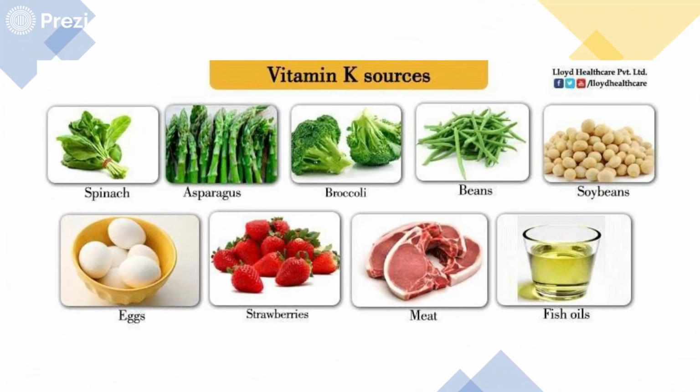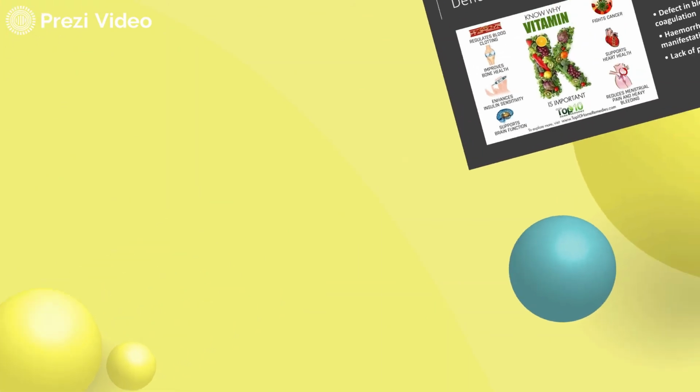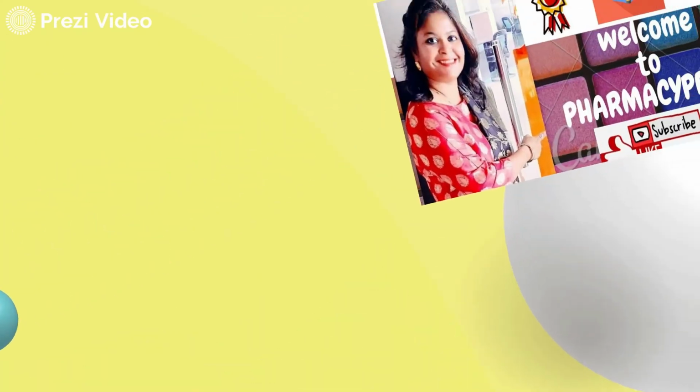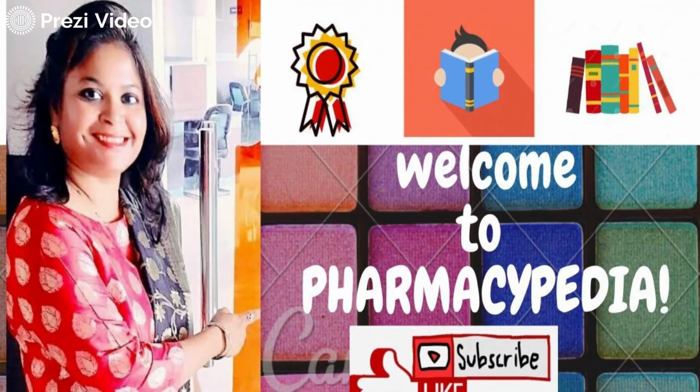Then vitamin K. These are the different rich sources for vitamin K. Deficiency of vitamin K, phylloquinone, results in defects in blood coagulation, hemorrhagic manifestation, and lack of prothrombin. So these are the different vitamin requirements, different sources of vitamins and deficiency disorders.